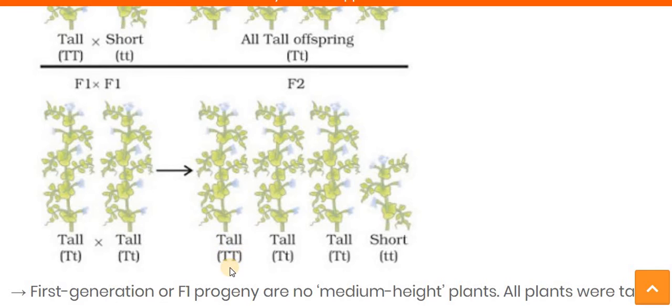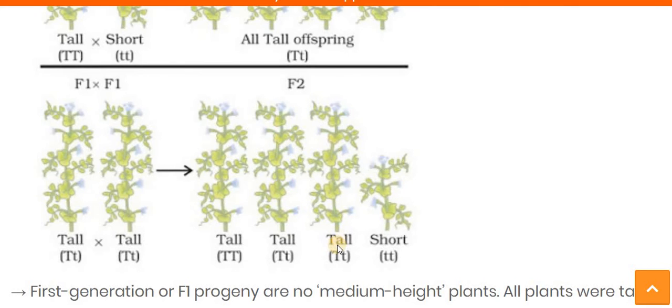In the first case, the capital T means both are dominant, and both are purely responsible for the tallness of the plant. So this plant becomes tall. In the second case, we get the capital T, small t genotype. Here you can see that the capital T is there. That means it is a dominant character. So if the dominant gene is present, the recessive character will not express. The dominant gene T is responsible for the tallness of the plant, so this plant also becomes tall.